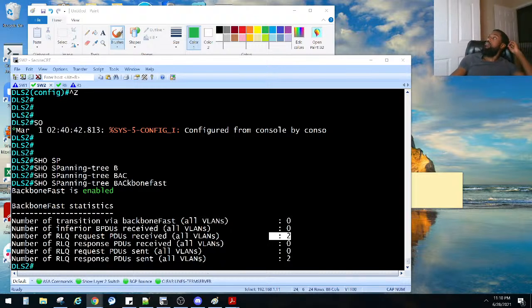What does RLQ stand for again, y'all? Configuring backbone fast. It'd be the root link query. Root link query. So a way for us to find out who the root link is and stuff like that. So it's almost like BPDUs, right?